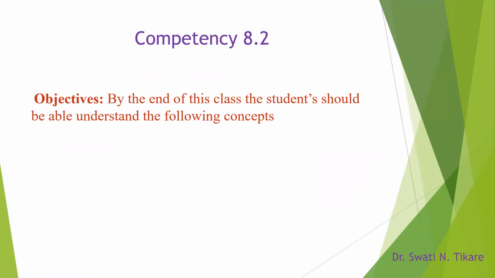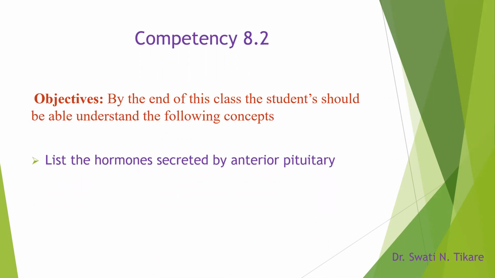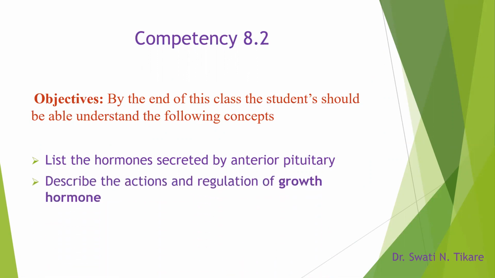So that was about today's class. What we learned today in today's objectives was, we listed all the hormones that are secreted by the anterior pituitary, the 6 hormones. We learned in detail about one of them, that is the growth hormone, its direct actions, indirect actions, action on growth and metabolism, all these things we have learned.